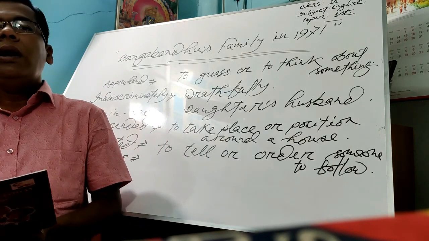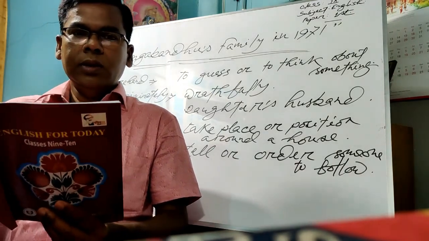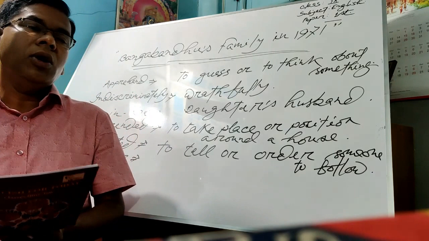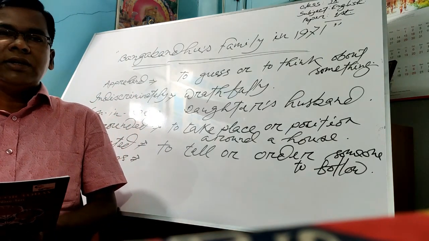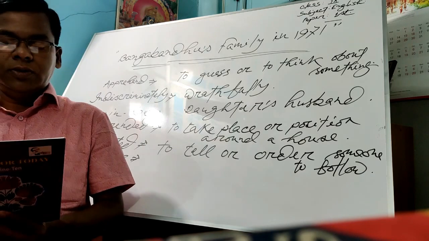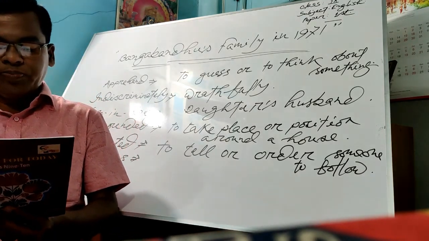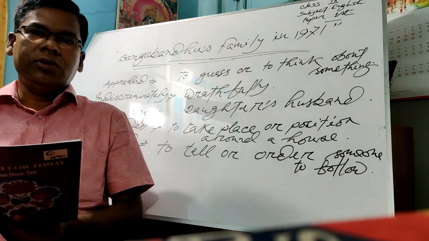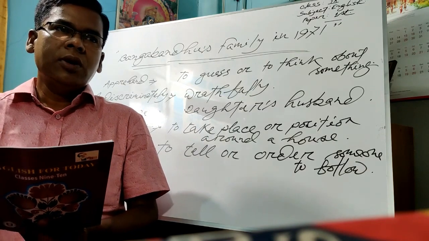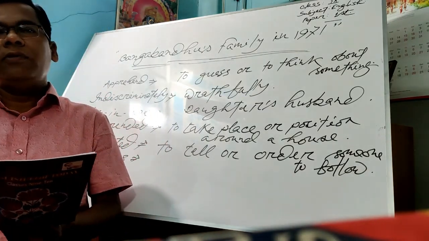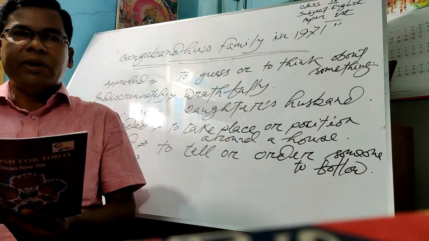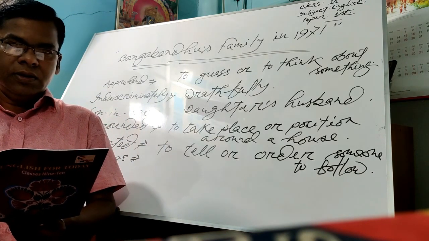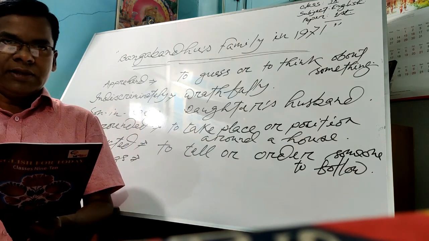That's why, to protect from the attack of the army, the eldest son of Bangabandhu, Sheikh Kamal, was out of home to make a barricade, especially to protect the house of Bangabandhu's family. And Bangabandhu also thought that the house was not safe for the family that night, especially for the girl members. That is why Bangabandhu decided to send all the girl members of his family to a safer place.